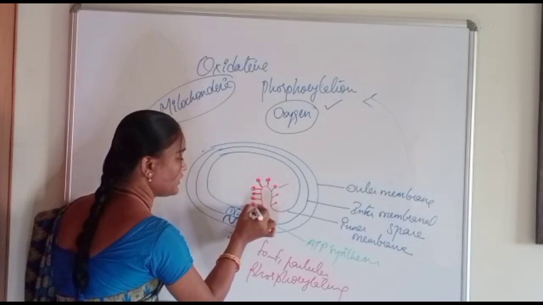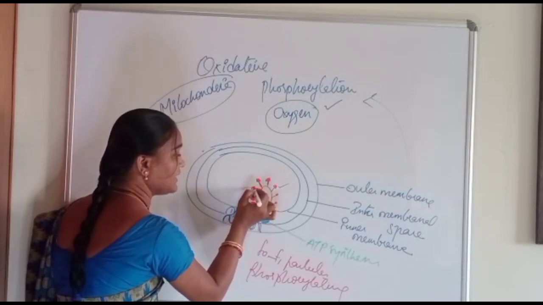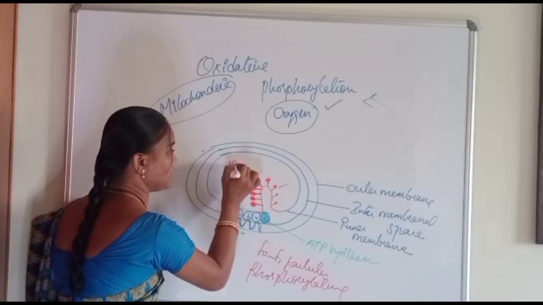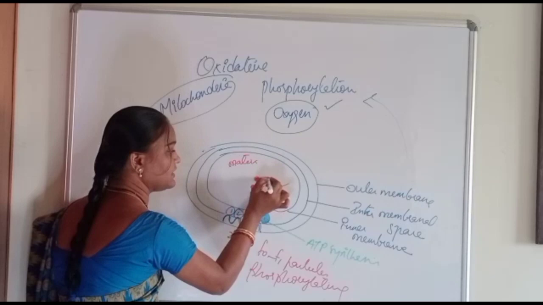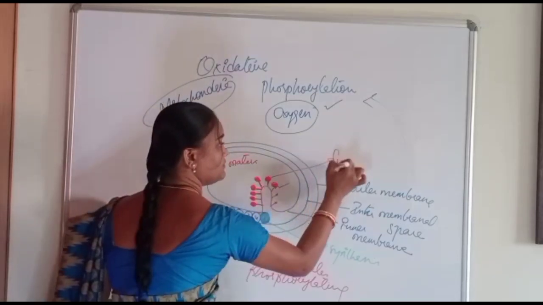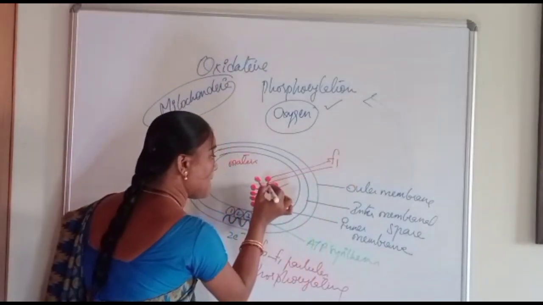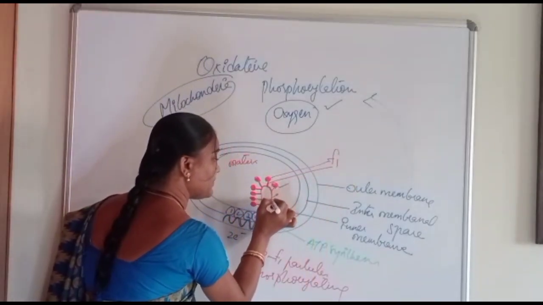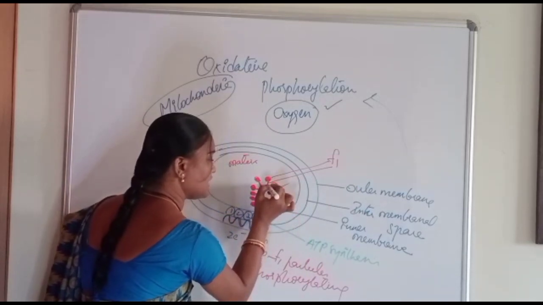This is the protruding head hanging in the matrix. So this is the matrix, and this protruding head hanging in the matrix is your F1 complex, and the tail embedded inside the membrane of the cristae is another protein.